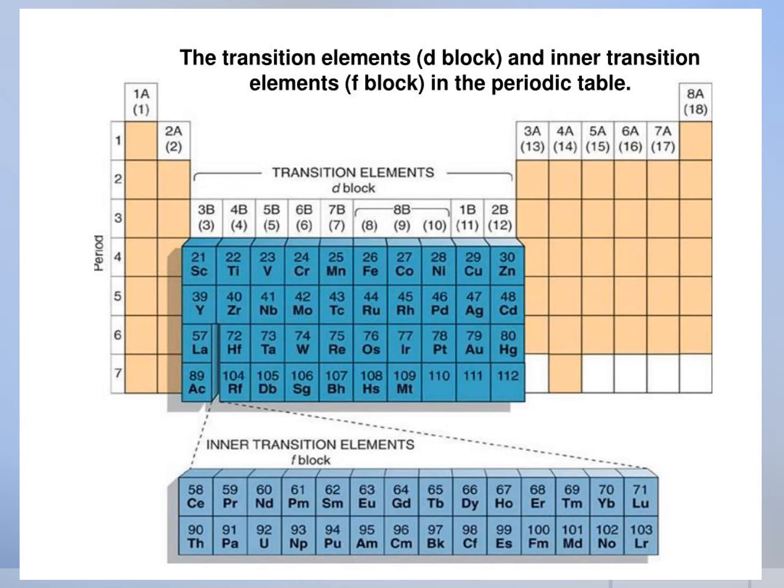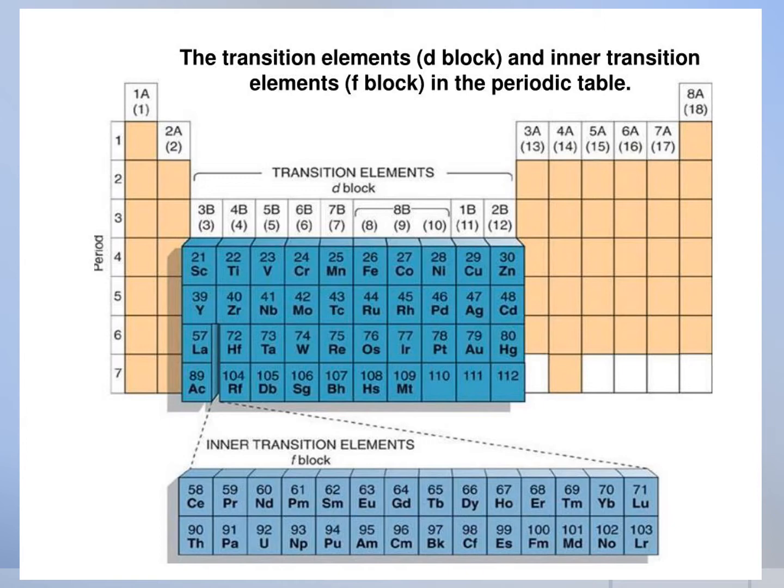In the fourth period, from scandium to zinc, Sc to Zn, there are 10 elements that are called the 3D series. And the 4D series are in the fifth period, that is yttrium to cadmium, Y to Cd. The 10 elements are there.